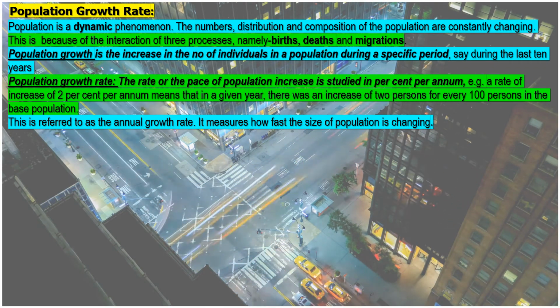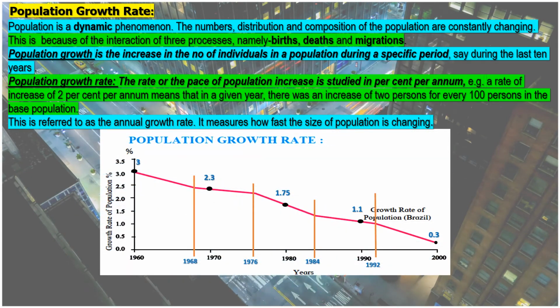Now let us study the population growth rate of Brazil. This is a line graph showing the population growth rate of Brazil. On the x-axis we have the years and on the y-axis we have the growth rate of population in percentage. On the y-axis, 1 centimeter is equal to 0.5% growth rate. In 1960 the growth rate of Brazil was 3%.